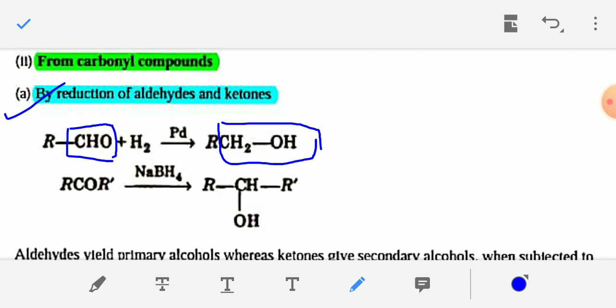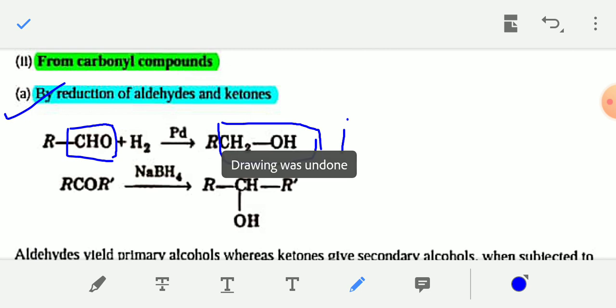If you reduce RCHO by a reducing agent such as H2 palladium or H2 nickel or H2 platinum or sodium borohydride NaBH4 or lithium aluminum hydride, that is LiAlH4, the aldehyde or ketone will be converted into alcohol. If you reduce aldehyde, then you will get primary alcohol, that is the CHO group will be converted into the CH2OH group. This is 1 degree alcohol.